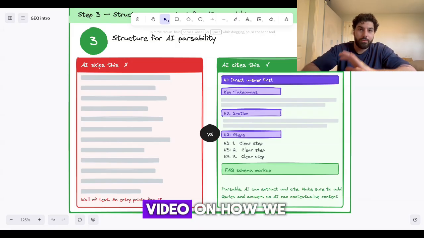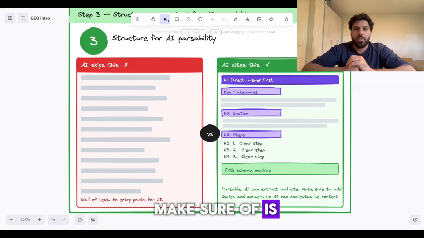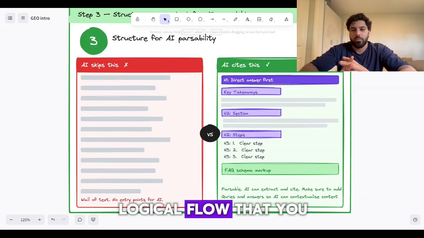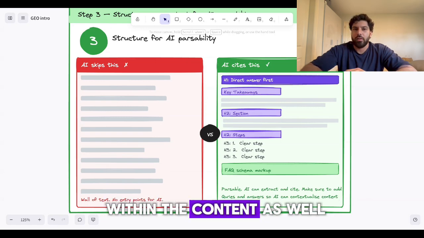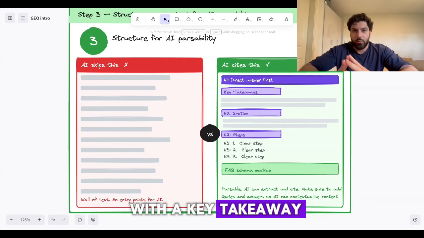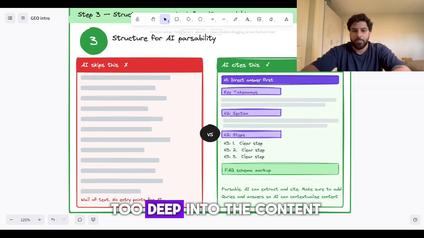So it's really important that we do have the structure nailed down. And again, I'll create a video on how we can structure this in the future. But for now, what you need to make sure of is that your content has a structured, logical flow, that you are using the right schemas, FAQs, key takeaways, and summaries within the content as well. And I would start with a key takeaway section as well, so AI understands what the page is about before it even gets too deep into the content.